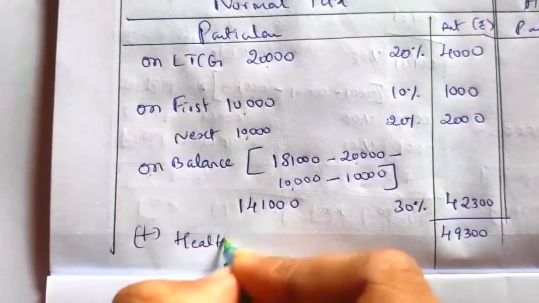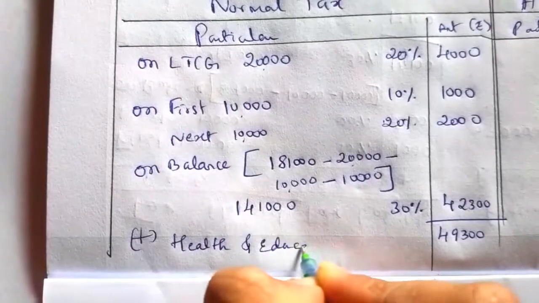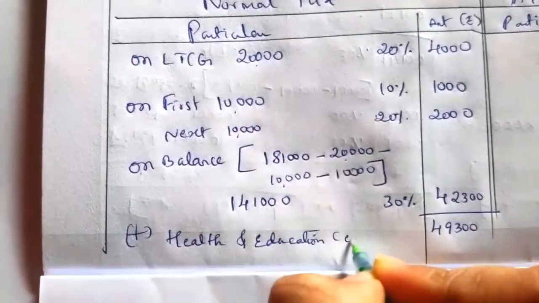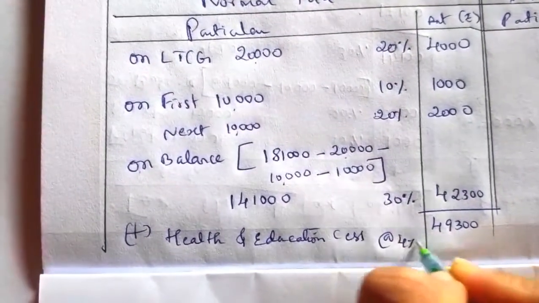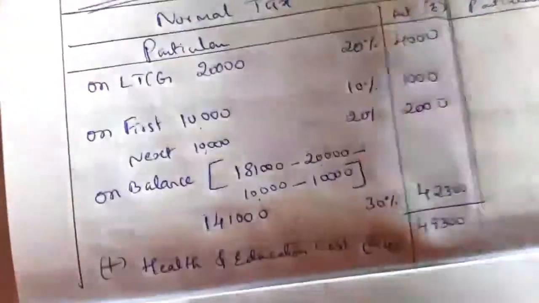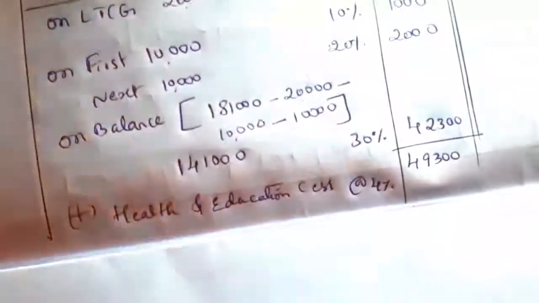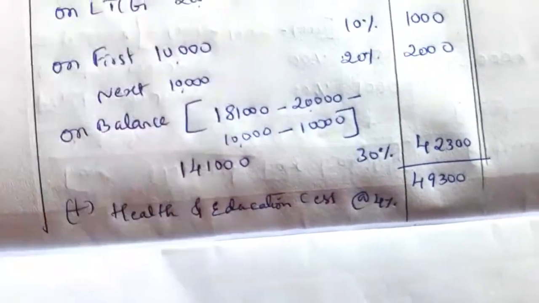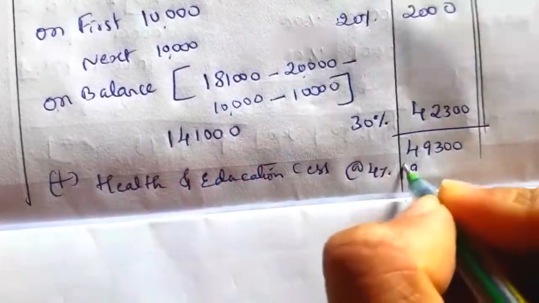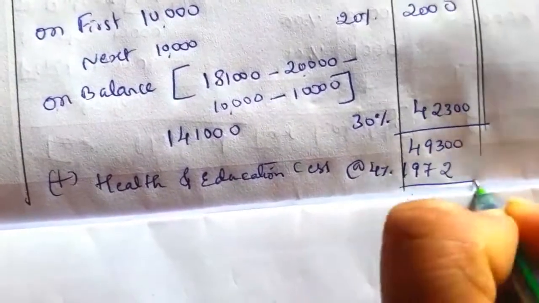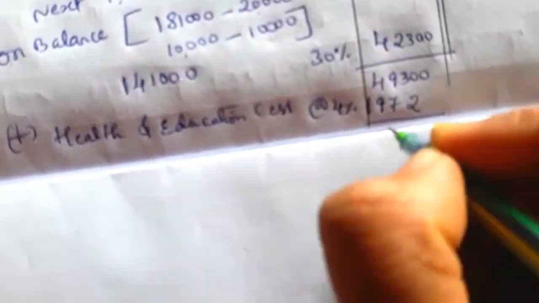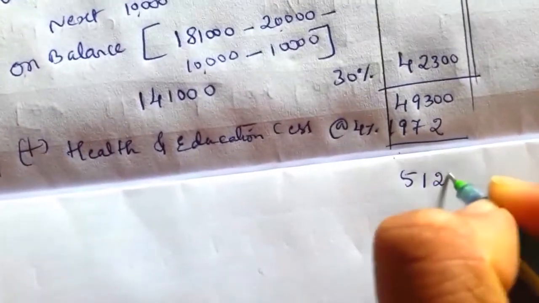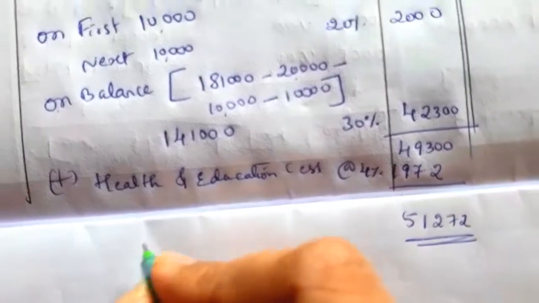Now we have to add health and education cess at 4%. That is equal to 1,972. So the actual total tax is 51,272, which is the normal tax.